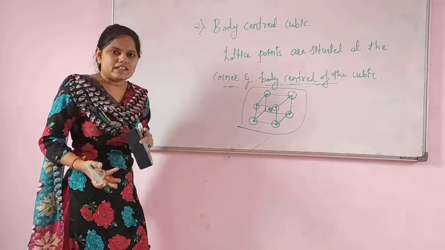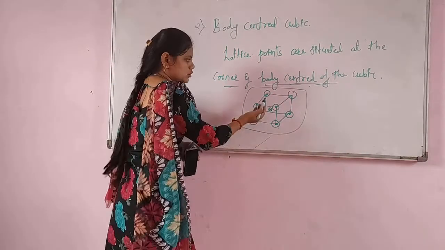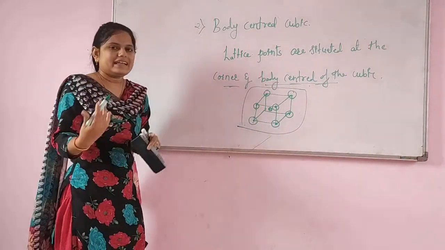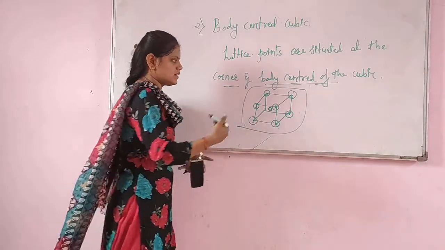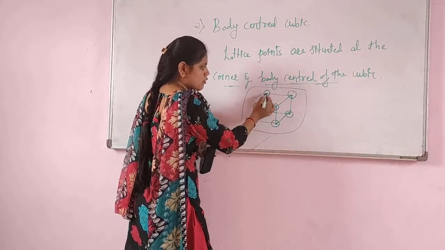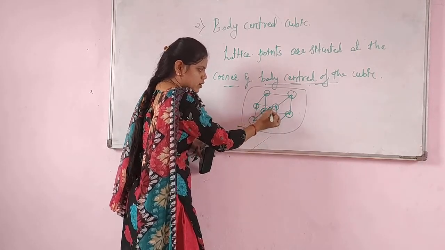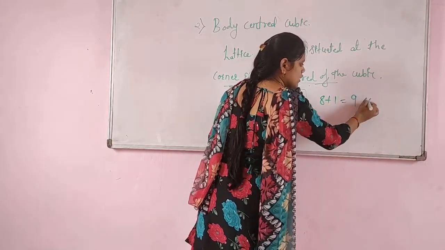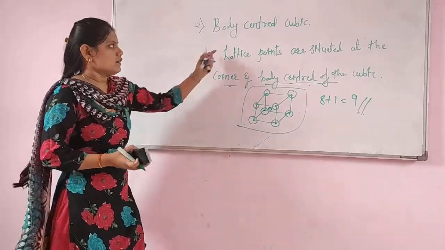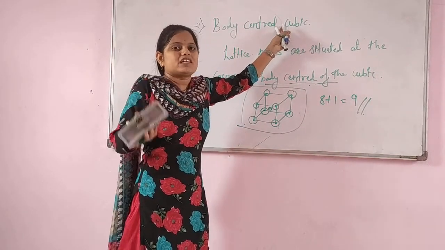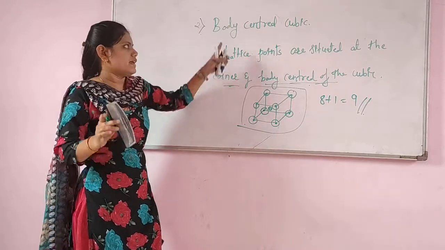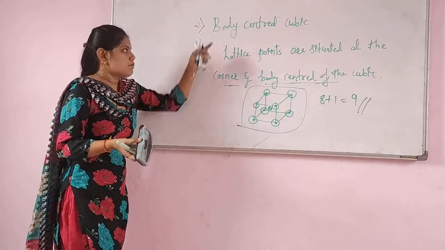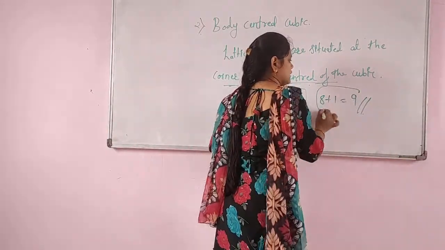And we call it body centered cubic. Now how many lattice points are present in the body centered cubic? So you know in the cubic cell there are 1, 2, 3, 4, 5, 6, 7, 8, a total of 8 lattice points. But in the body center there are these 8 and one more body center lattice point. So 8 plus 1, a total of 9 lattice points will be present in the body centered cubic. You should remember how many lattice points are present in the simple cubic as well as in the body centered cubic. In the simple cubic there are only 8 lattice points, but in the body centered cubic there are 9 lattice points.